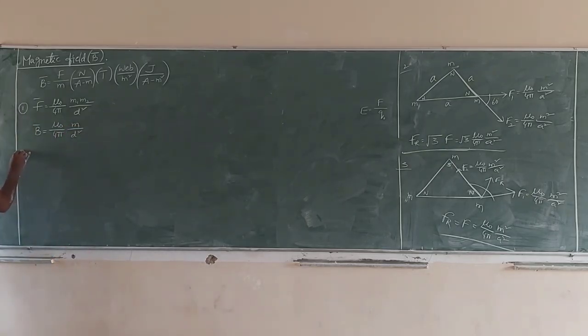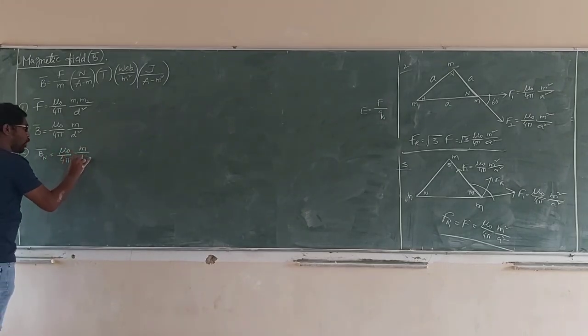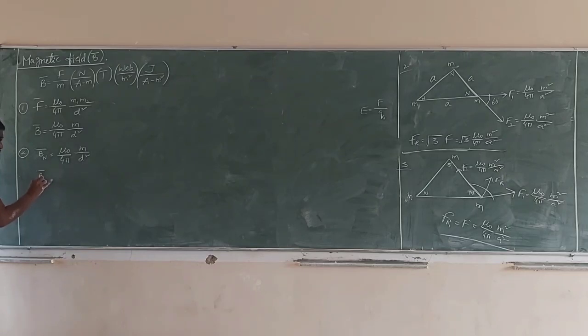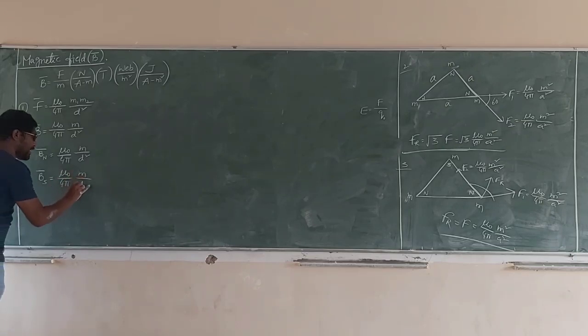See carefully. The magnetic field due to the north pole is mu naught by 4 pi m by d square. The magnetic field due to the south pole is also mu naught by 4 pi m by d square.